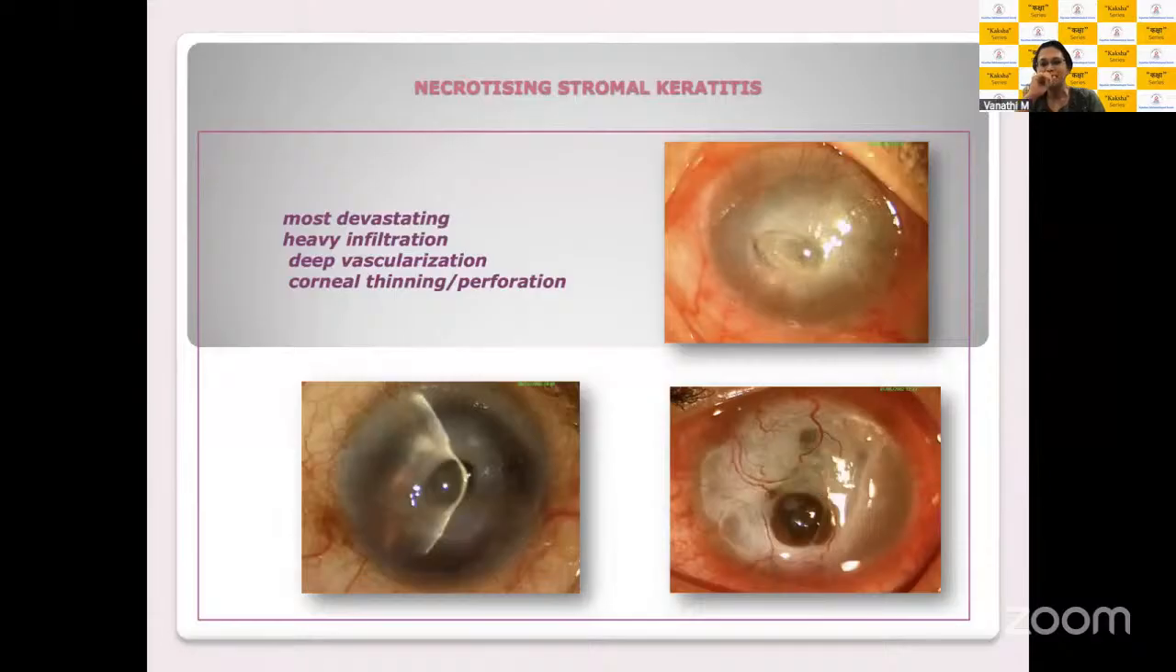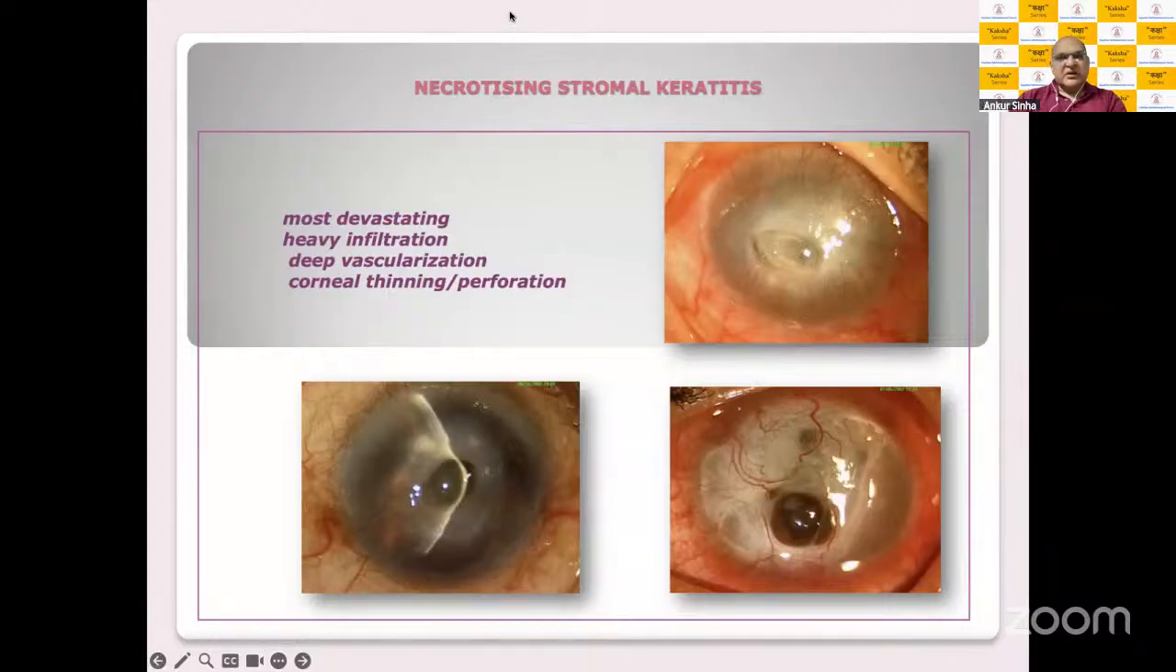So what do you need to do for this particular picture? The one on the right, I've already given you a diagnosis, so I didn't want to ask you on the diagnosis. It's a necrotizing stromal keratitis. How would you manage this case? Anybody? So you have to type in the chat box. Oh, I can't see the chat box. Where's my chat box?